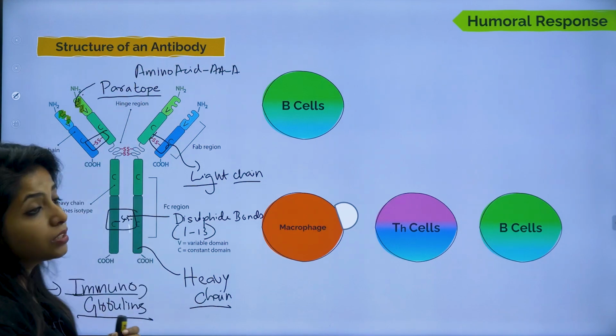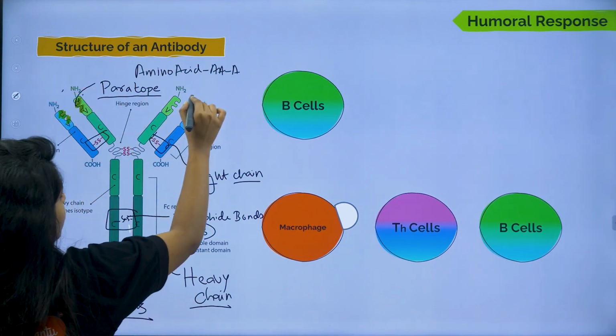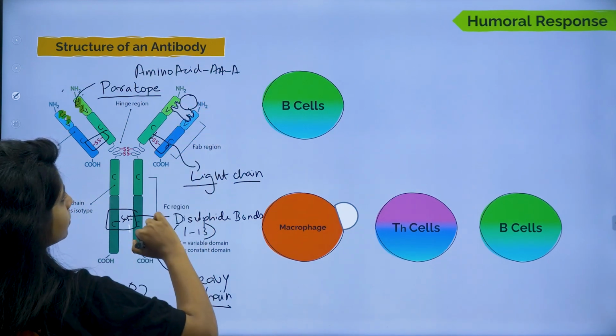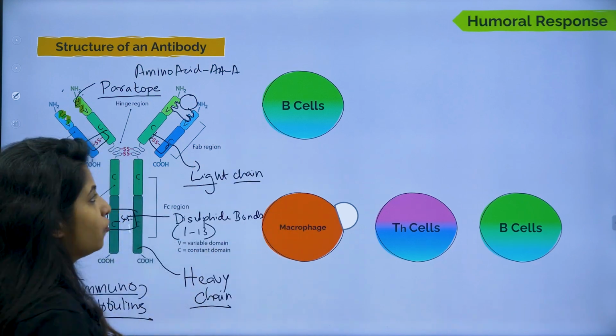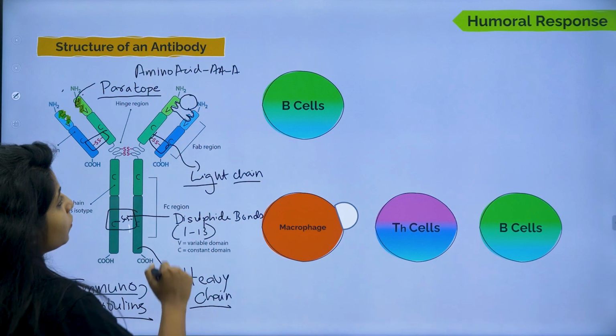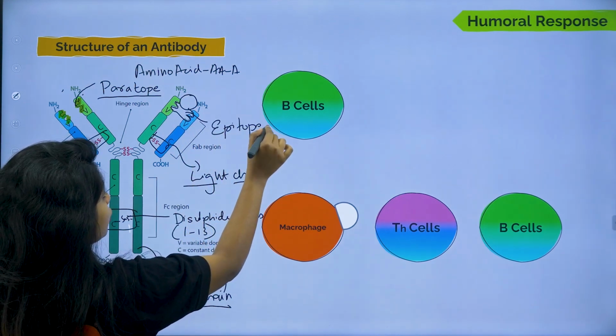Okay. Now, what is the use of paratope? This is the place where an antigen, for example, comes and attaches. Okay. And this will ignite a whole set of reactions. Now, the antigen will also have a site for attaching to the paratope. What do you call this site? Epitope. You say epitome, right?